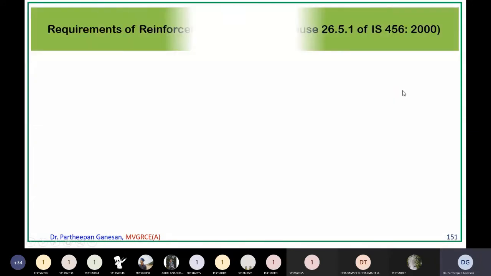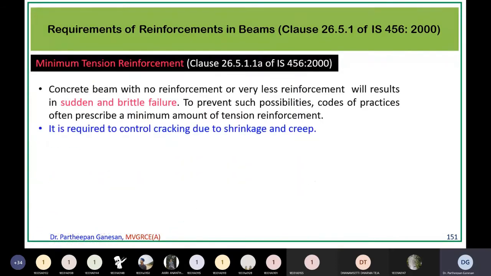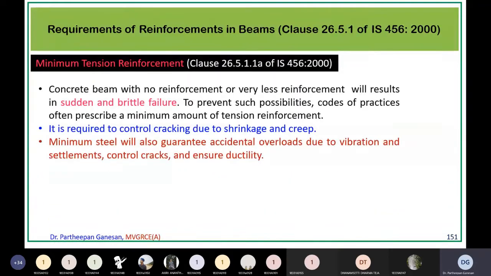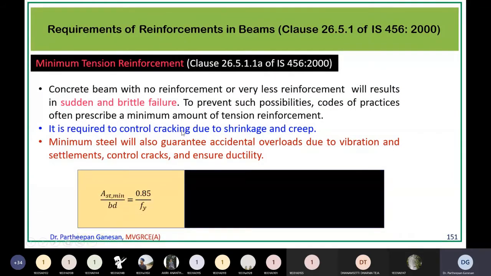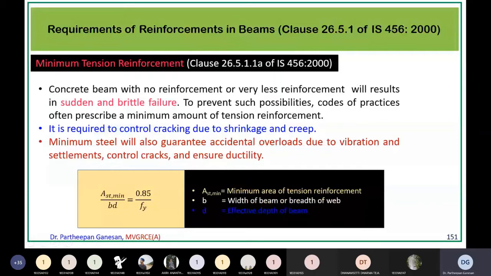As we discussed yesterday, minimum reinforcement is provided in the structure, because if you don't provide any reinforcement, the structure will fail in a brittle and sudden manner. Also, to take care of shrinkage and creep cracks, it needs reinforcement. It also guards against accidental overload due to vibration and so on. This is why we provide minimum reinforcement, and the formula is given in 26.5.1 of IS 456: Ast minimum divided by b into d equals 0.85 by fy. All this we discussed yesterday.